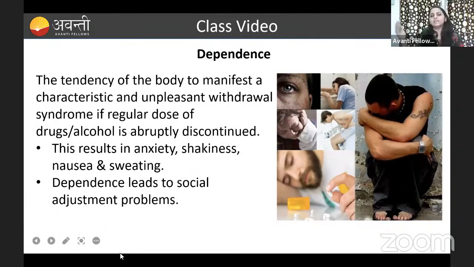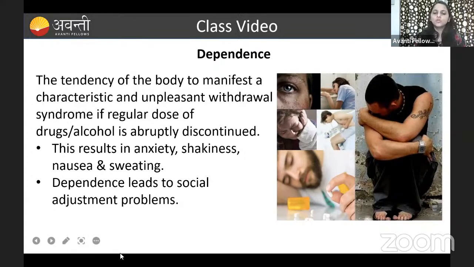Greater intake of anything will give rise to addiction, guys. If you are seeing the mobile for 5 minutes or 10 minutes, it is not addiction. If you are seeing social media continuously, like 2 hours, 3 hours, it will lead to addiction, mobile addiction. Like that, taking more drugs will lead to addiction.